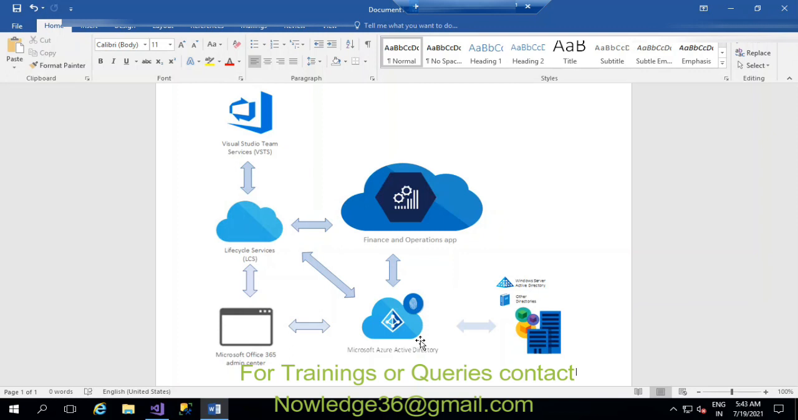So Microsoft Azure Active Directory plays a main role in our Microsoft Dynamics 365 for finance and operations, because everything comes with Azure Active Directory, as it acts as the backbone for Office 365. So you can imagine. Many people are asking whether Visual Studio is free, because Visual Studio is available on the internet for free.